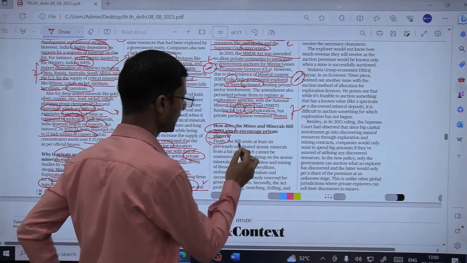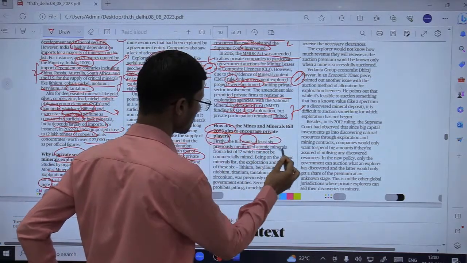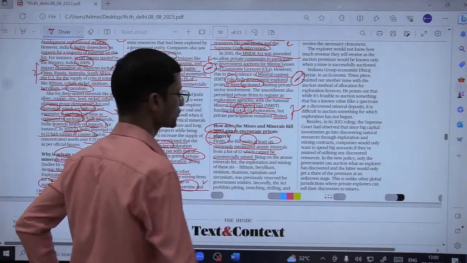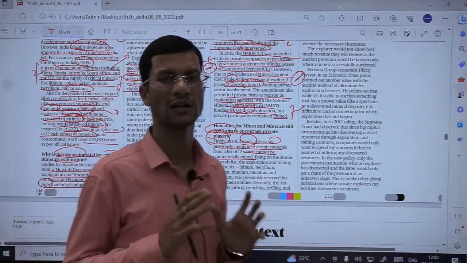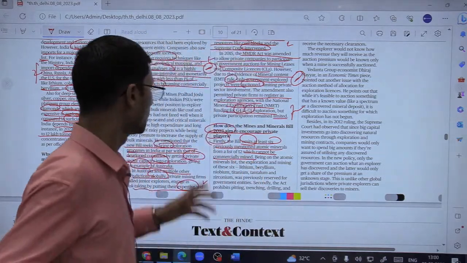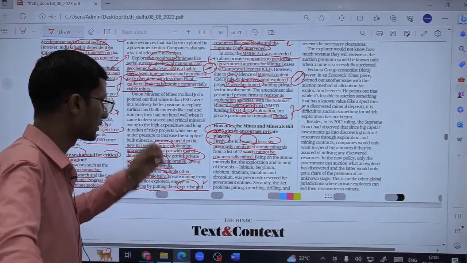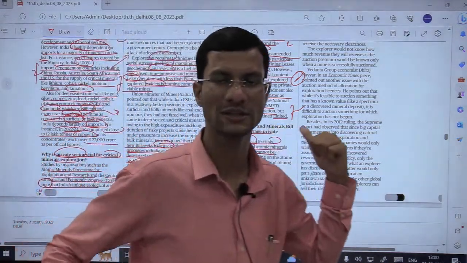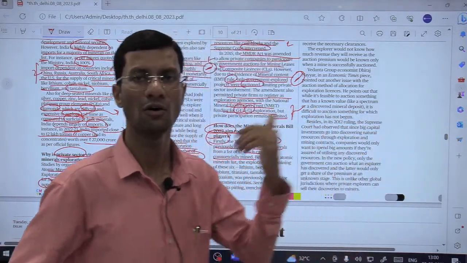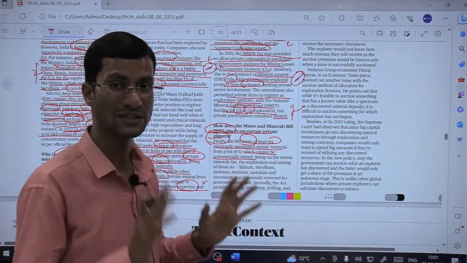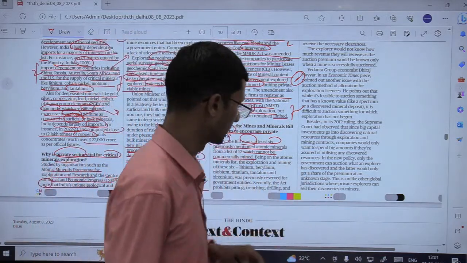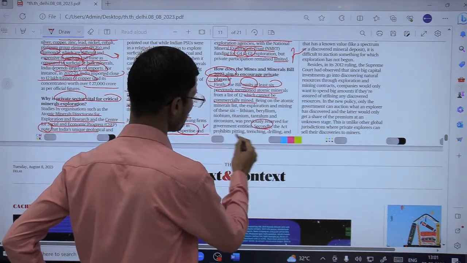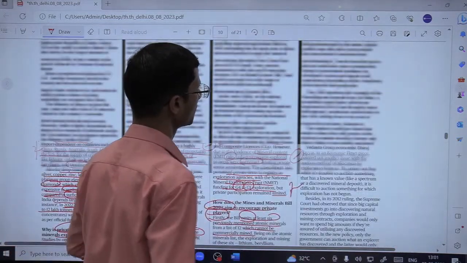First, the bill omits at least 6 previously mentioned atomic minerals from the list of 12 which cannot be commercially mined. तो इसमें से 12 जो टोटल लिस्टेड अंडर एटॉमिक लिस्ट, पहले atomic energy and atomic minerals जो थे उसमें 12 जो थे उसमें से 6 ऐसे minerals हैं, critical minerals जो हमने देखा लिथियम, बेरिलियम एंड ऑल, जिसको गवर्नमेंट ने omit कर दिया, exempt कर दिया from that list। Means now this can be open for the private sector mining, ठीक है। Next, secondly, the act prohibits pitting, trenching, drilling and all these activities,